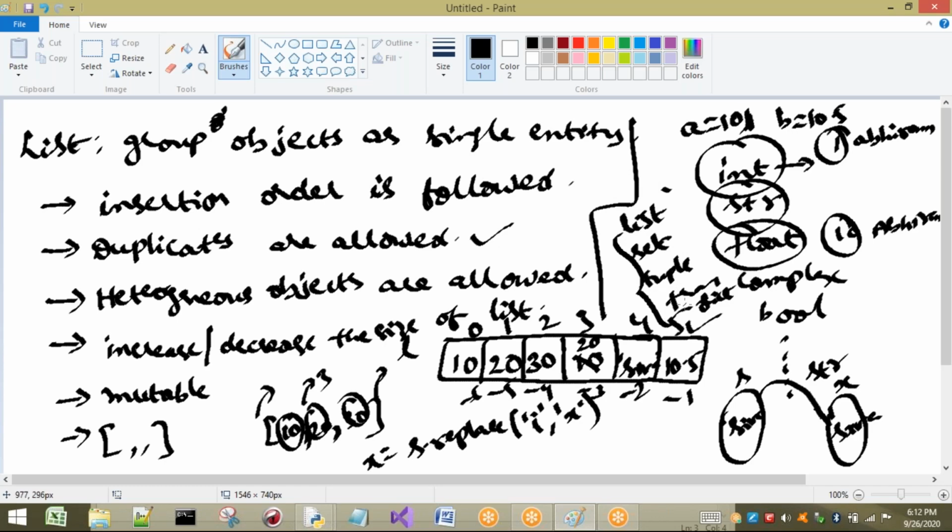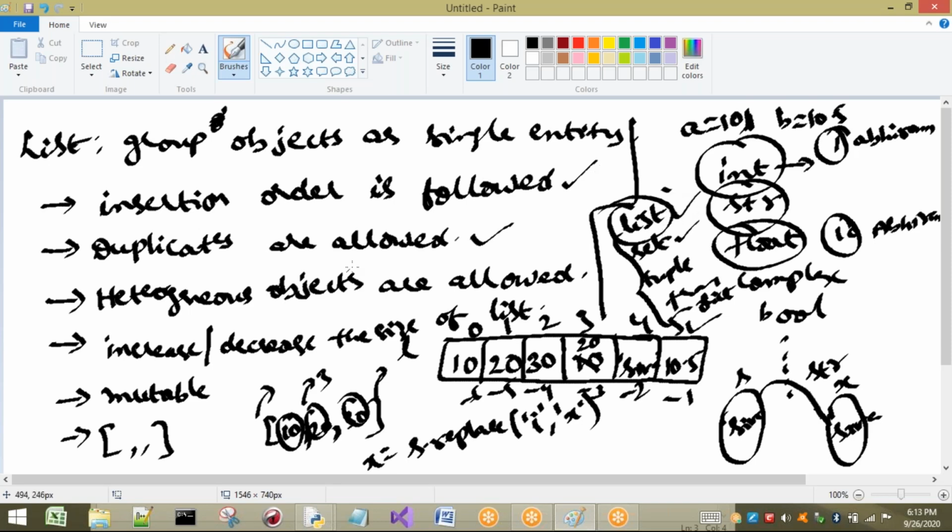But why do I want to go to list? Why am I selecting list? Whatever data I want to insert into this list, or into some data memory, it should follow insertion order. That is why I am coming to list. If I go to set, what happens? It is also a group of objects, but it does not follow insertion order. But I want the elements to be inserted in a particular order.